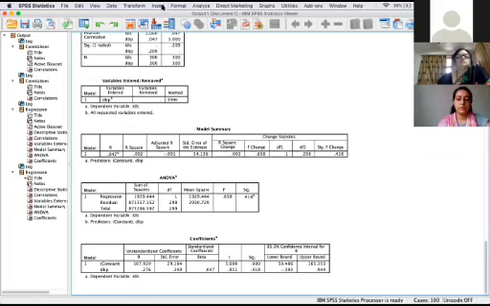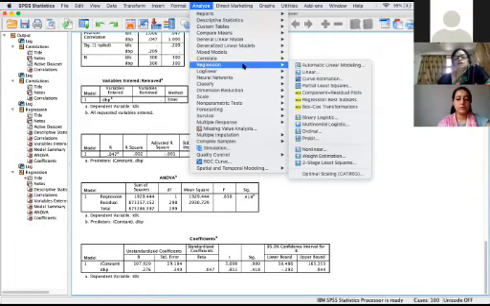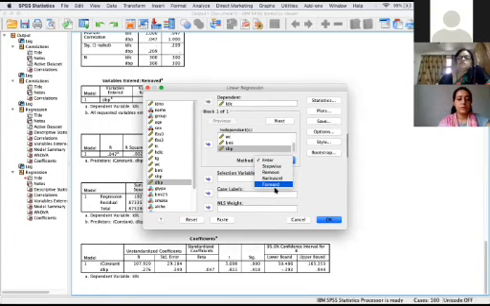Okay. Next, if you want to do the multiple regression, go in the regression and linear regression. Instead of giving one continuous variable, you give others. You can give 5 or 6. Say BMI, systolic, and diastolic, and select your method, enter or stepwise. Try every method and see what factors you want.